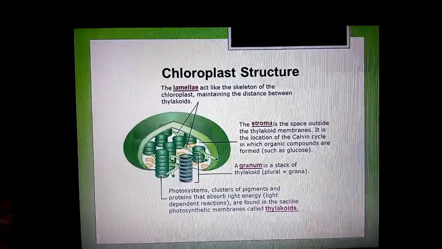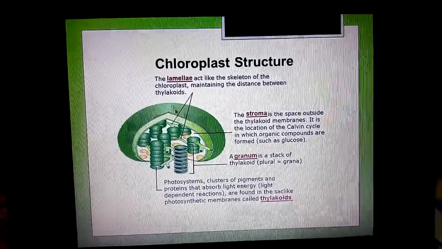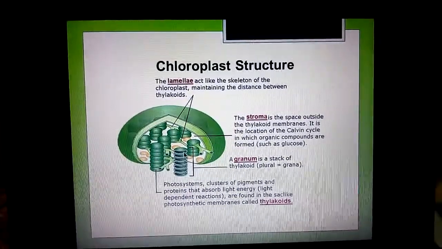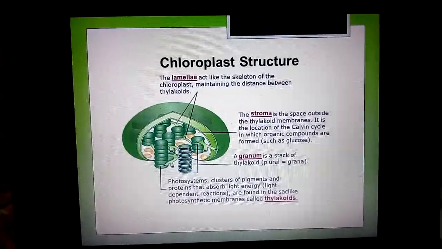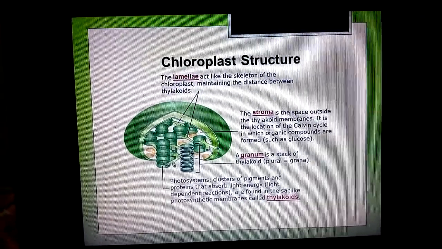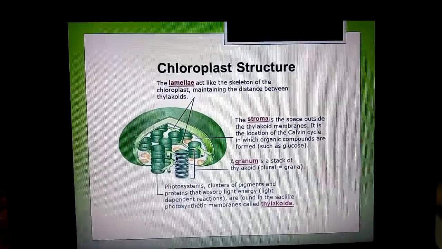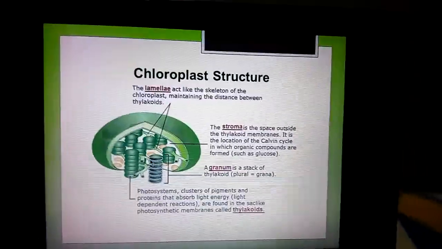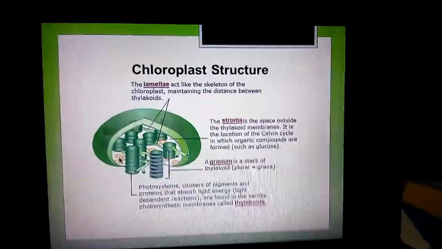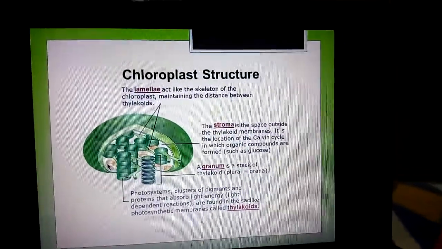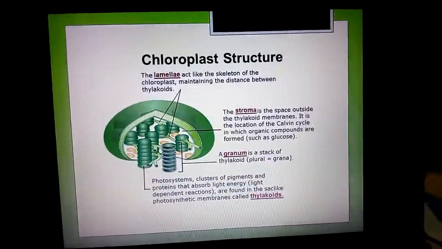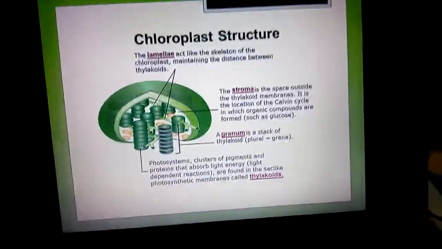Chlorophyll of chloroplast, during photosynthesis, what will happen? The chlorophyll found inside the thylakoid membrane splits water molecules into H plus and OH minus ions. We know plants absorb water molecules through their roots.